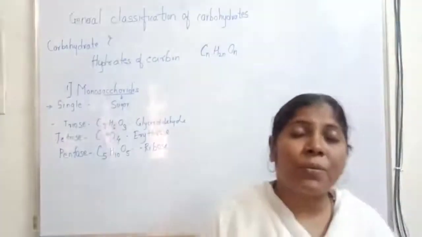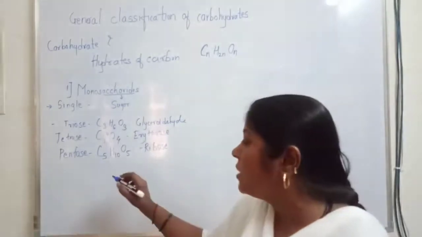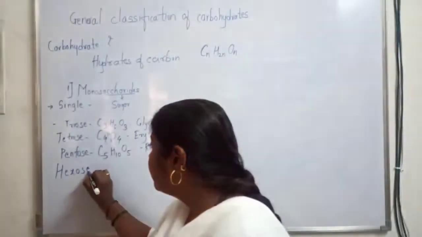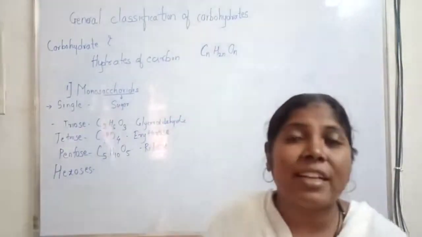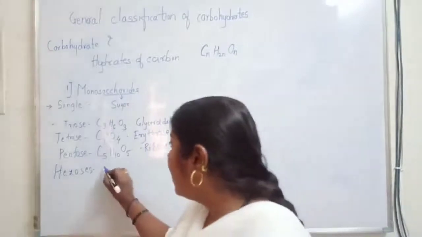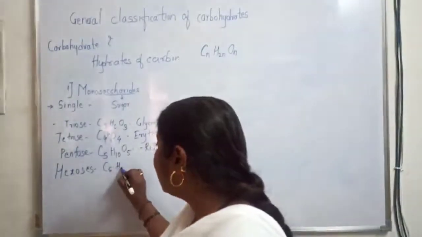And the next class is a very important class, that is the hexoses. Hexose means 6. And hexoses have a general formula C6H12O6, and the best known example of this class is glucose.